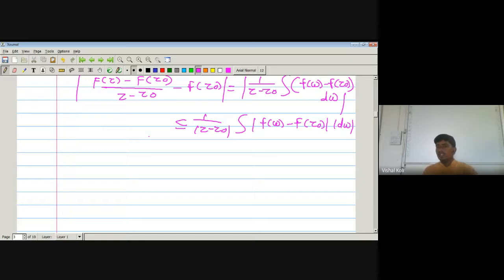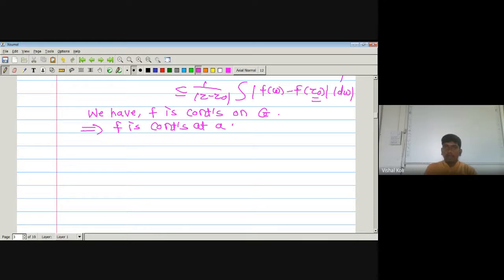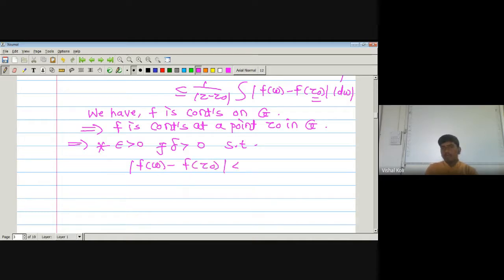Okay, but we are given that the function f is a continuous function on a region G. So f is continuous on the whole set G. As it is continuous on G, it means it is continuous at each and every point of G. So it must be continuous at this Z0 also, which implies f is continuous at the point Z0 in G. Then by the definition of continuity, for every epsilon greater than 0, there exists some delta greater than 0 such that the modulus of f(w) minus f(Z0) is less than epsilon whenever the modulus of w minus Z0 is less than delta.